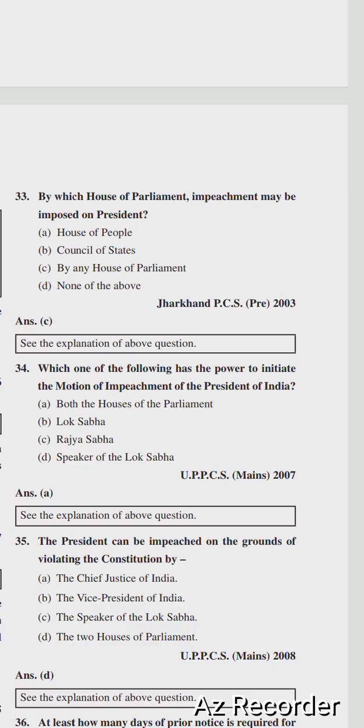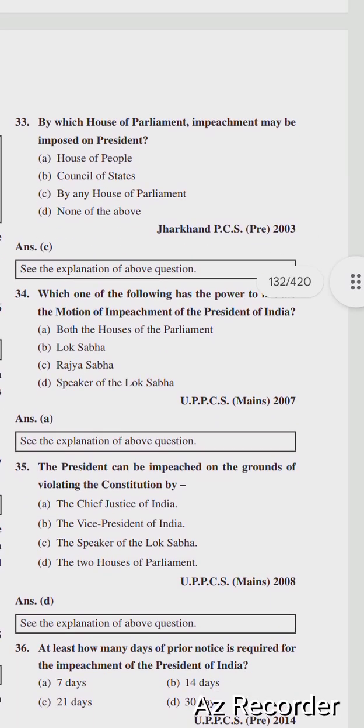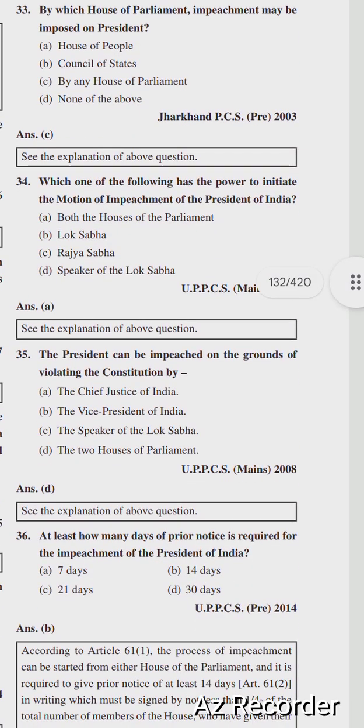So next question is, which one of the following has the power to initiate a motion of impeachment of the President of India? Both the Houses of Parliament, Lok Sabha, Rajya Sabha, Speaker of the Lok Sabha. Right option is option number A, both the Houses of Parliament. So next question is, the President can be impeached on the ground of violation of the Constitution by the Chief Justice of India, the Vice President of India,